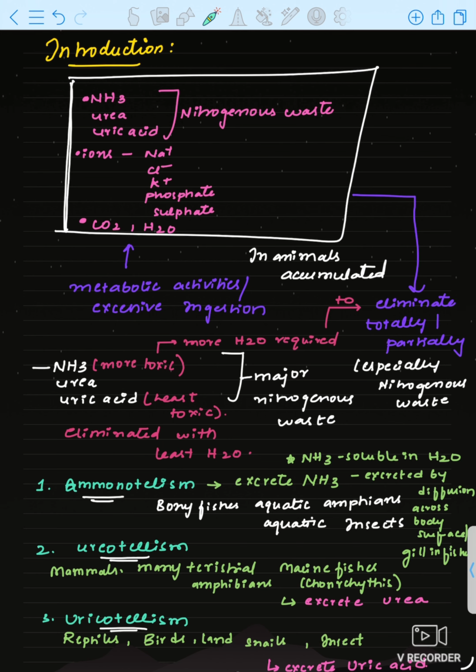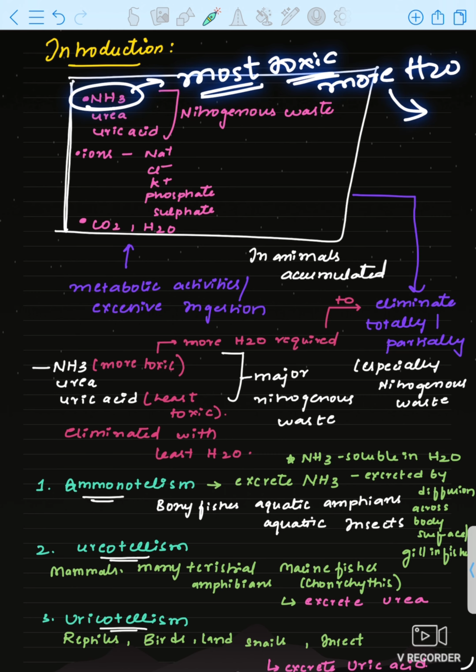So, what are the major excretory products in our body? Those are nitrogenous waste. This nitrogenous waste needs to be eliminated from the body. Those nitrogenous wastes are ammonia, urea and uric acid. Ammonia is the most toxic nitrogenous waste, and it requires more water to be eliminated. That is why it is most toxic, and uric acid is the least toxic.